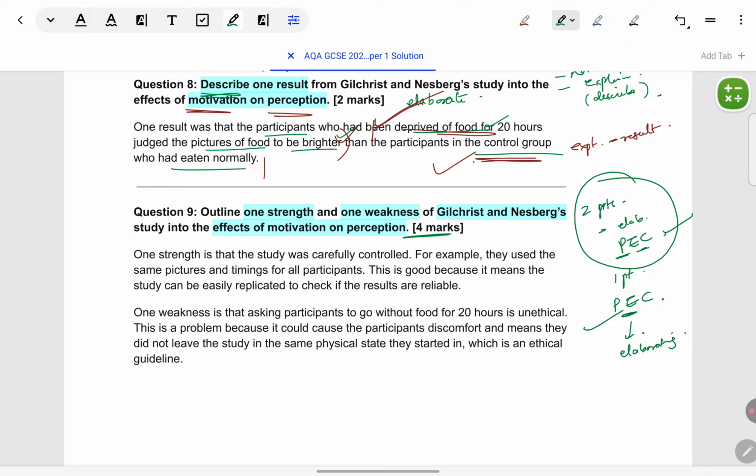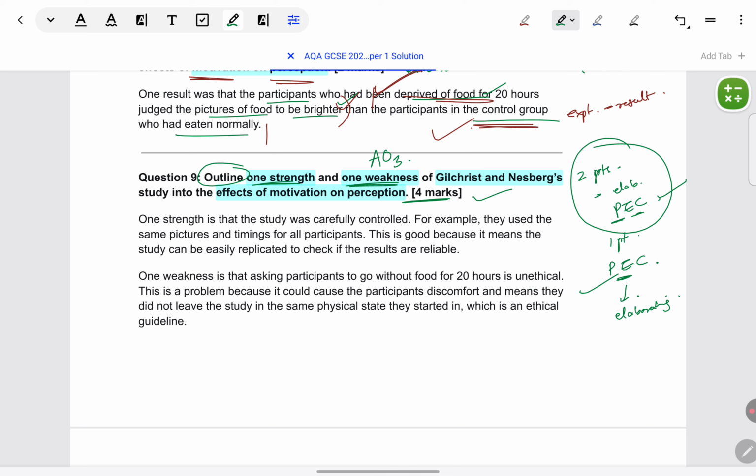It is for 4 marks, though the command term is outlined, but one strength and one weakness, as soon as it's mentioned, becomes entirely AO3 evaluation. Okay, so structure it correctly and give it. Let's see the model answer.